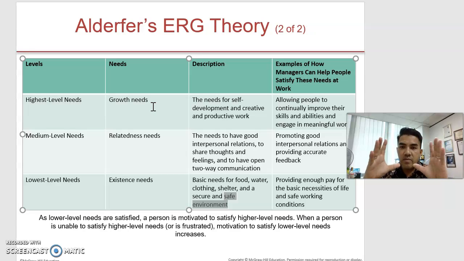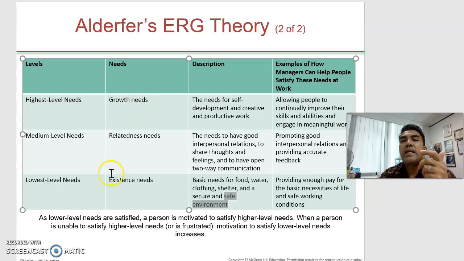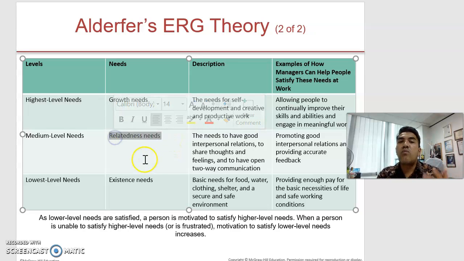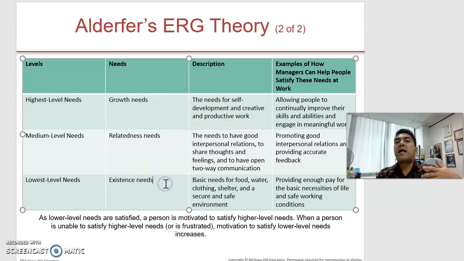So what is the difference between this theory and Maslow's hierarchy of needs? Number one, under Alderfer's theory, people can pursue any two or all three levels of needs at the same time. If we are unable to fulfill our higher or growth needs, we will try to redouble our efforts to fulfill our relatedness needs, or we can focus on the existence needs.